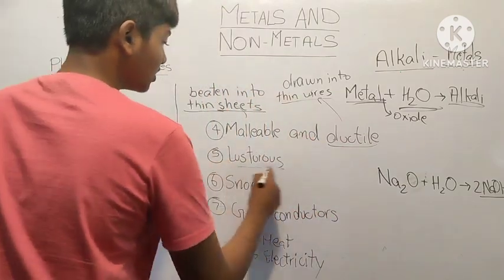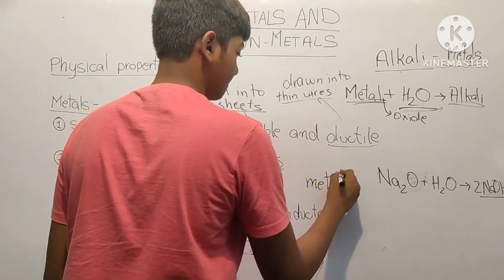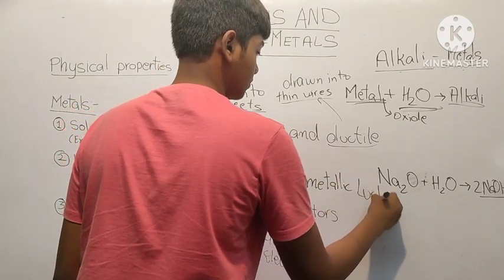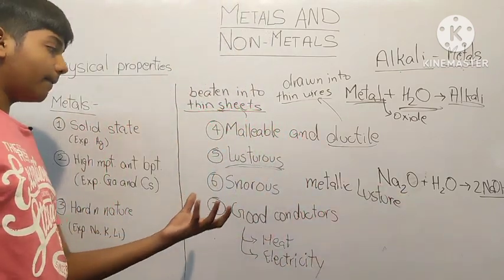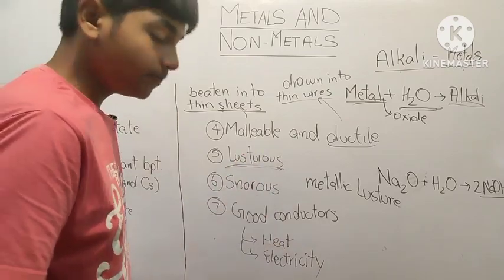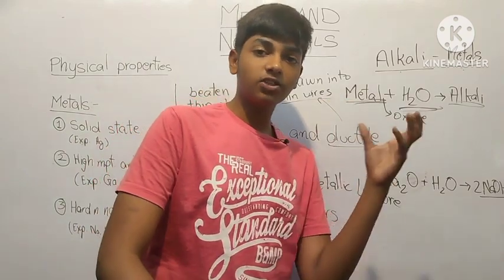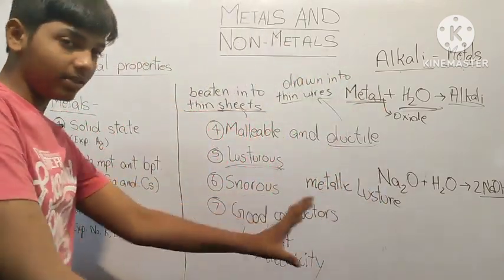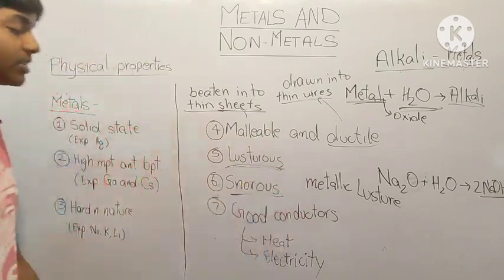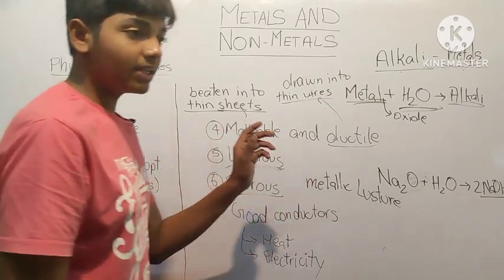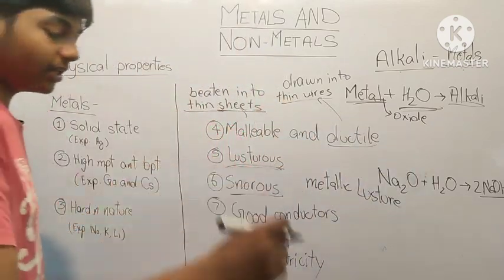Next property is lustrous. Luster means shine, which is metallic luster. Whenever you see a metal, they shine. That is known as luster. Also they are very good reflectors of light. A silver plate reflects 90% of the light falling on it. Then we have sonorous. Sonorousness is the property of metals creating a ringing sound. Whenever you hit a metal with a hammer, you would hear a ringing sound.